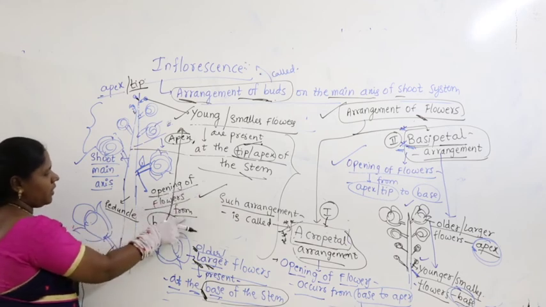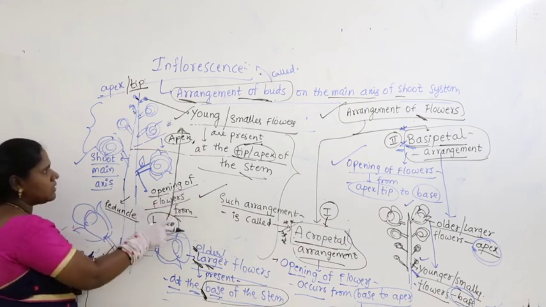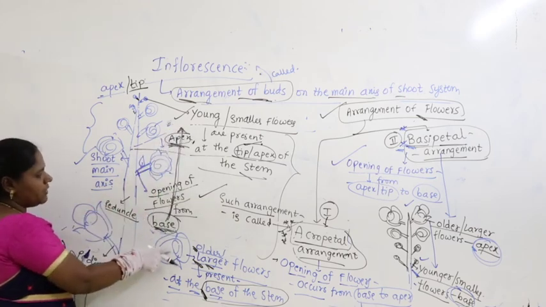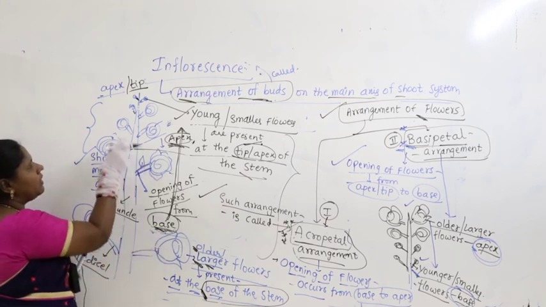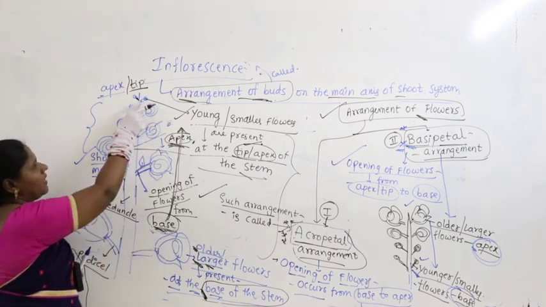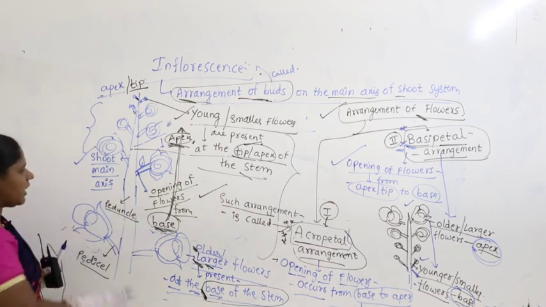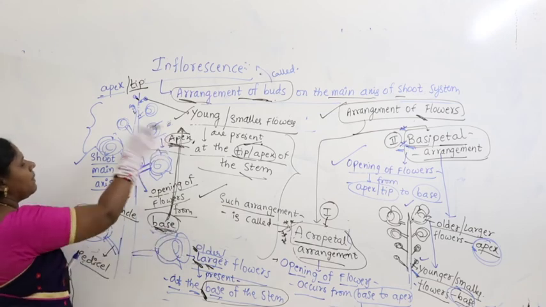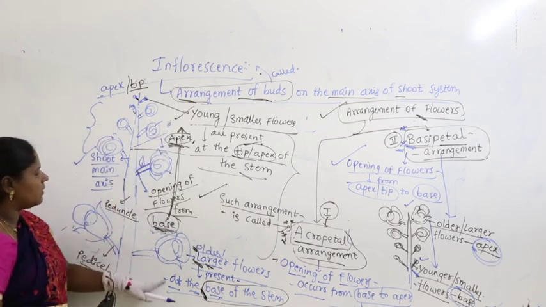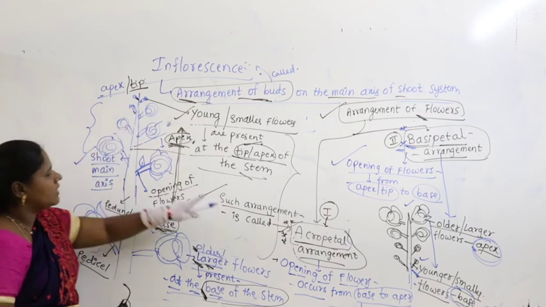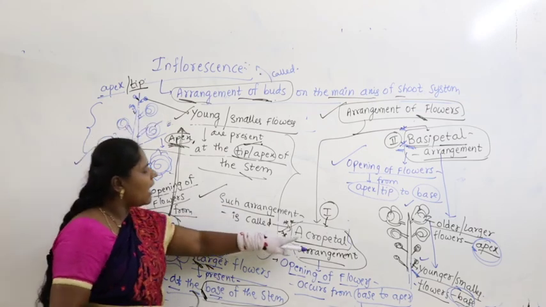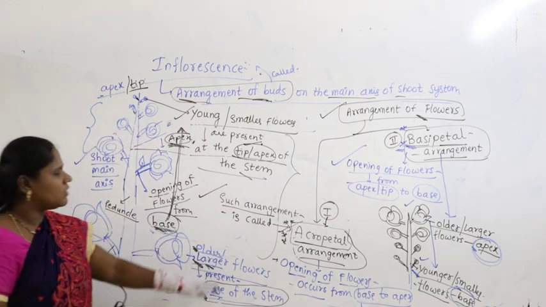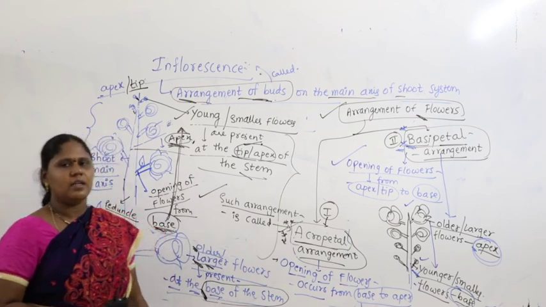The older flowers open first, from base to apex, then the next flowers, then finally the younger flowers. Because larger flowers are at the base and younger flowers at the apex, such an arrangement is called acropetal arrangement.